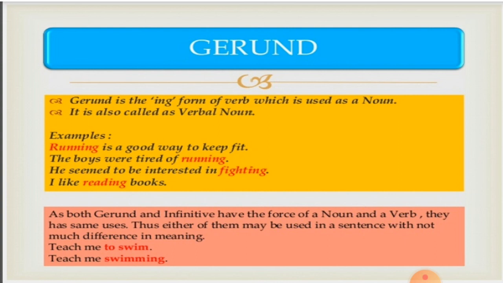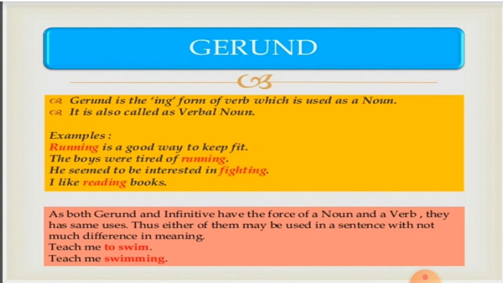He seemed to be interested in fighting. I like reading books. So these verbs, run, fight, read, they are taking the ing form and also acting as a noun in these sentences, and therefore these are gerund. As both gerund and infinitive have the force of a noun and a verb, that means they are the verbal noun. They have the action of the verb and a noun.